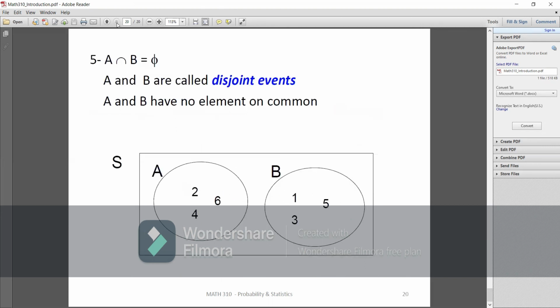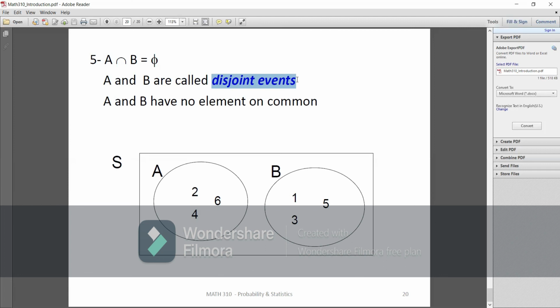Now, guys, we're going to define what we mean by disjoint events. For two events to be disjoint, it means that their intersection is empty. Let's go back to the event A, which was the even numbers, and the event B, which was the odd numbers. Do we have any intersection between them? Let's check. Here we have 2. Do we have 2 here? No. Here we have 6. Do we have 6 here? Also no. Here we have 4. Here we do not have 4. So the intersection is empty. What do we name it? Disjoint events.